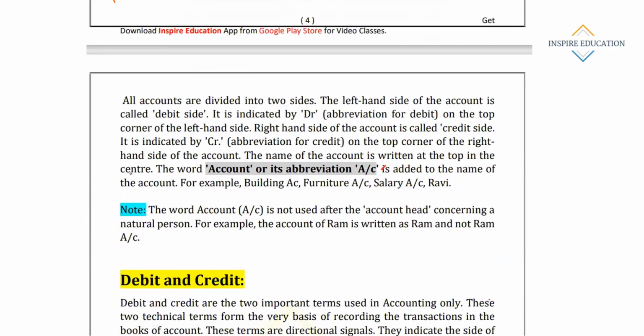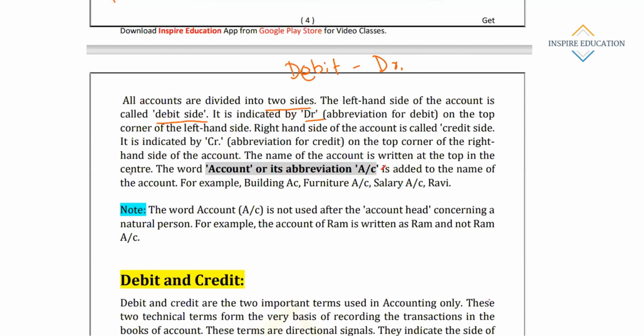Then all accounts are divided in two sides. The left hand side of the account is called debit side, and it is abbreviated as DR. It is written like DR, not doctor, it is debit.